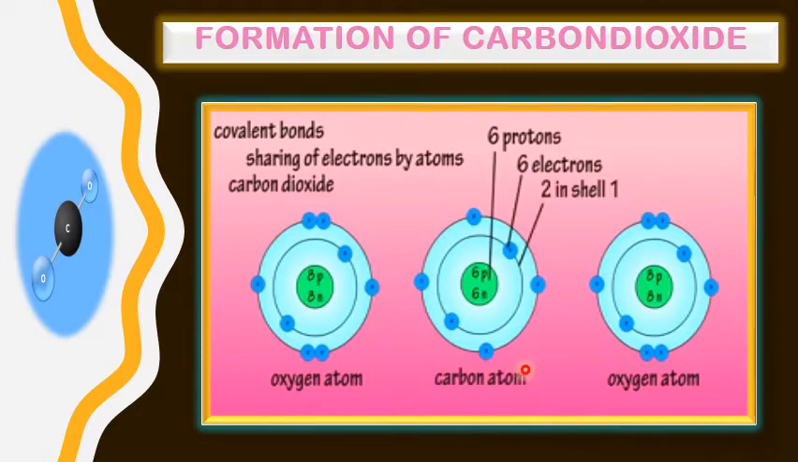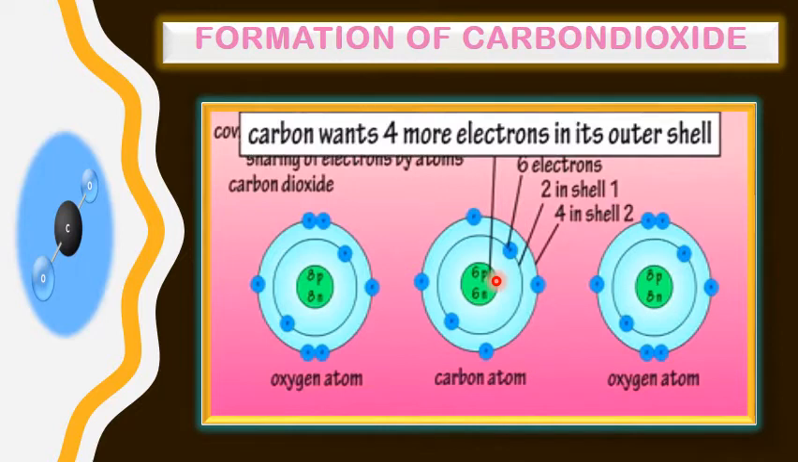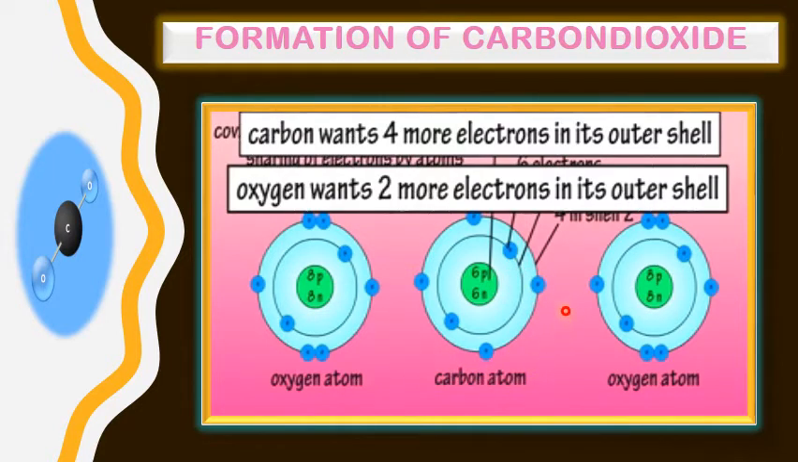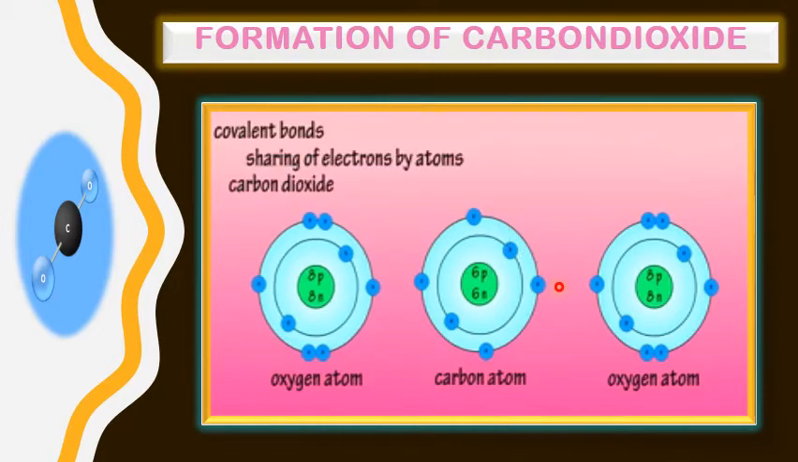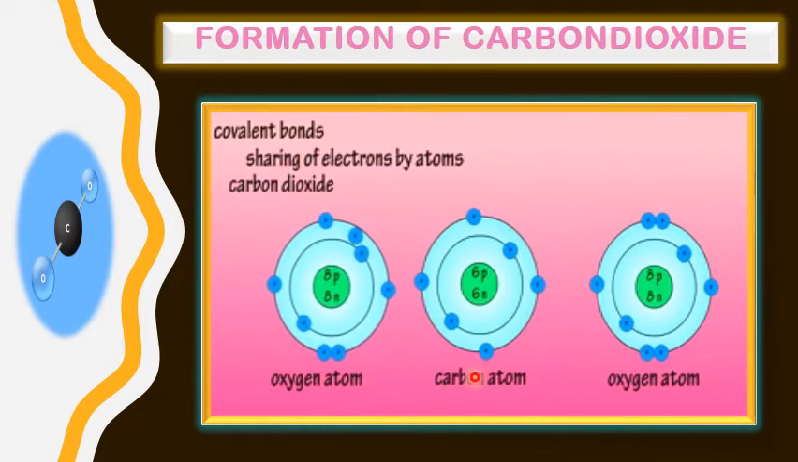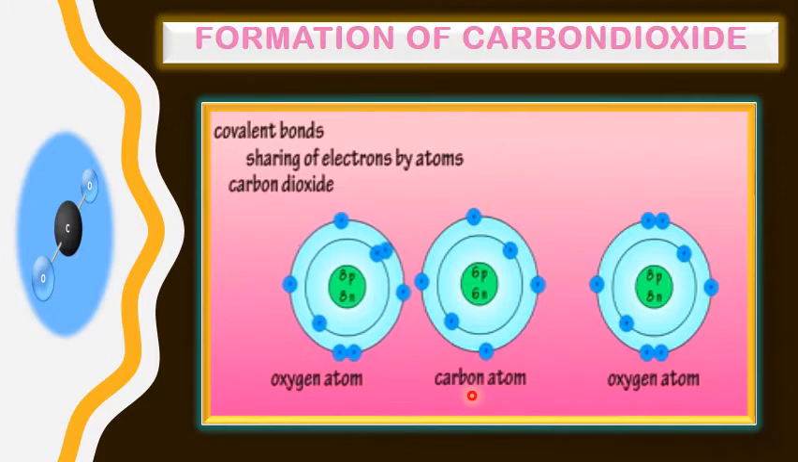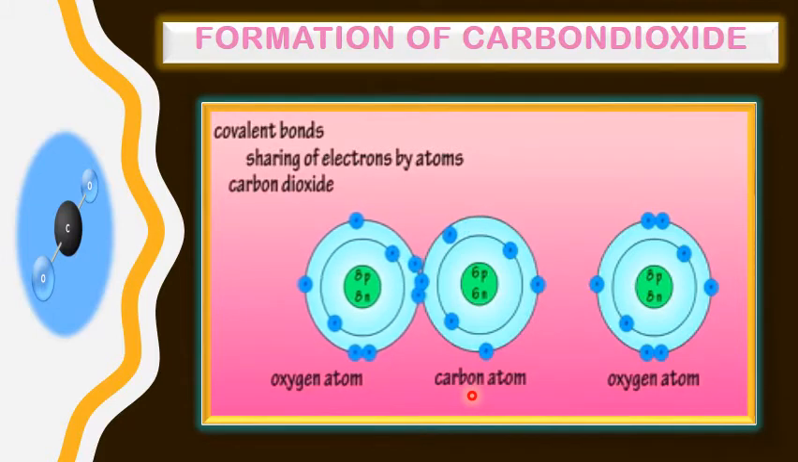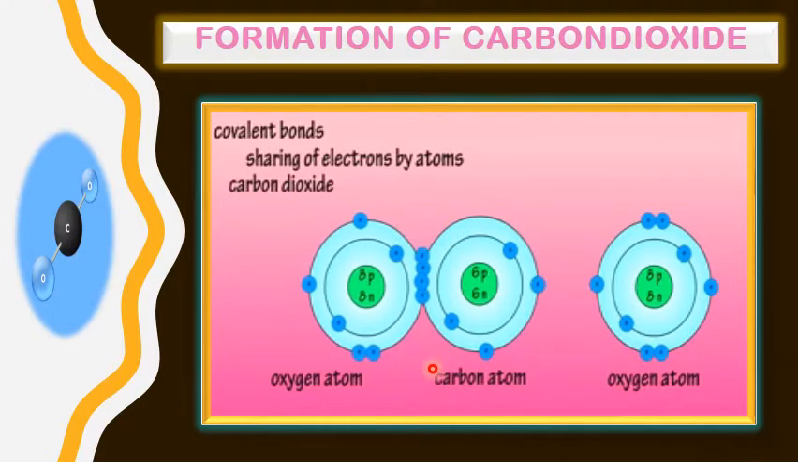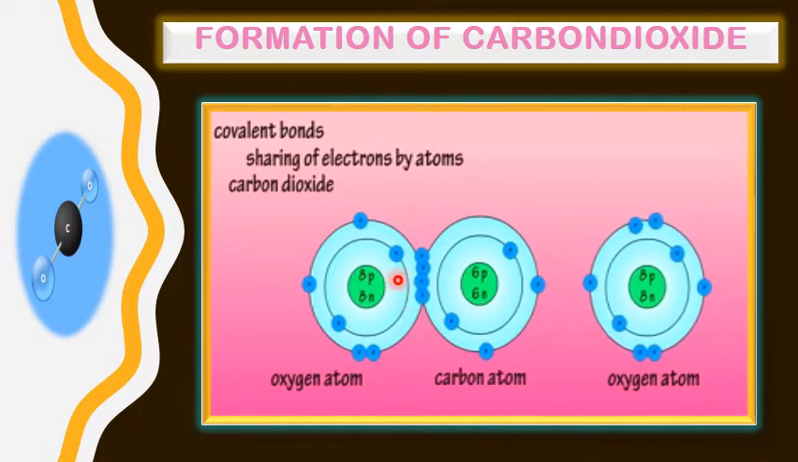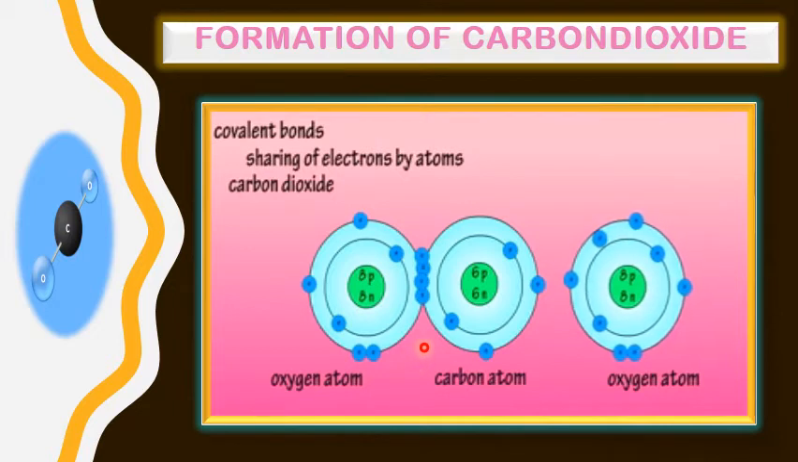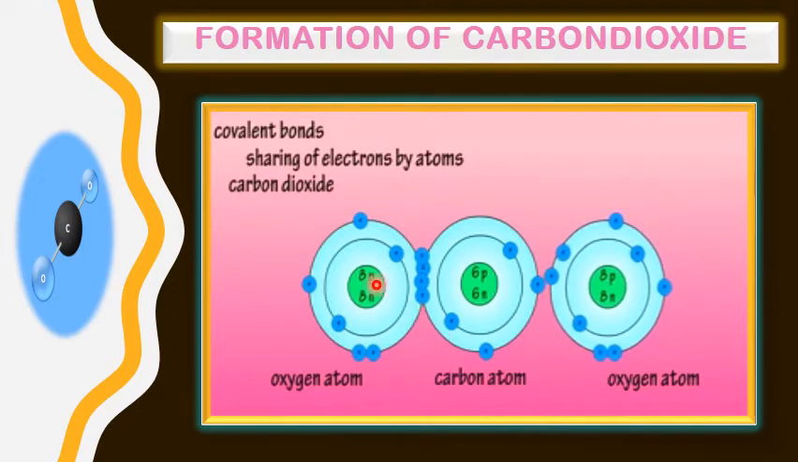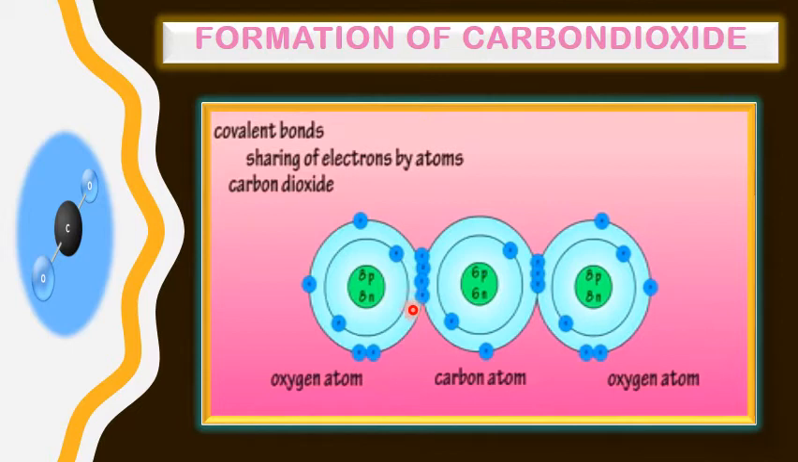So carbon, if you see, has 6 protons, 6 electrons, 2 in the first shell and 4 in the outermost shell. So carbon needs 4 electrons to complete its octet. So as you can see, how can they make a covalent bond? They will make a covalent bond by sharing of 2 electrons from each atom. As you can see, carbon is giving 2 electrons and oxygen is giving 2 electrons, and hence the sharing region contains 4 electrons here.